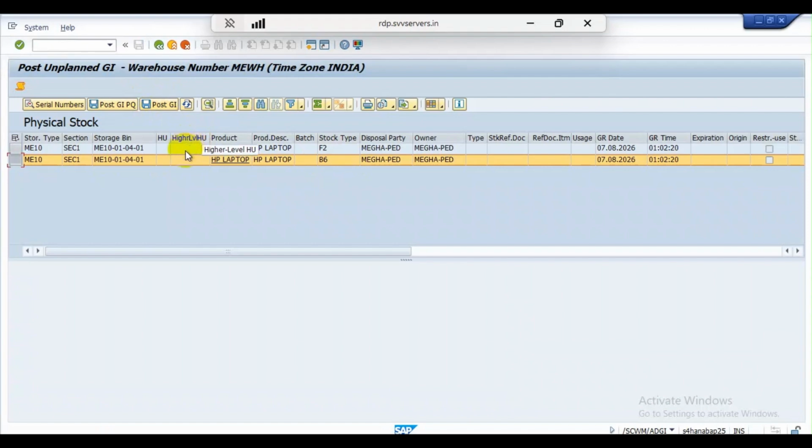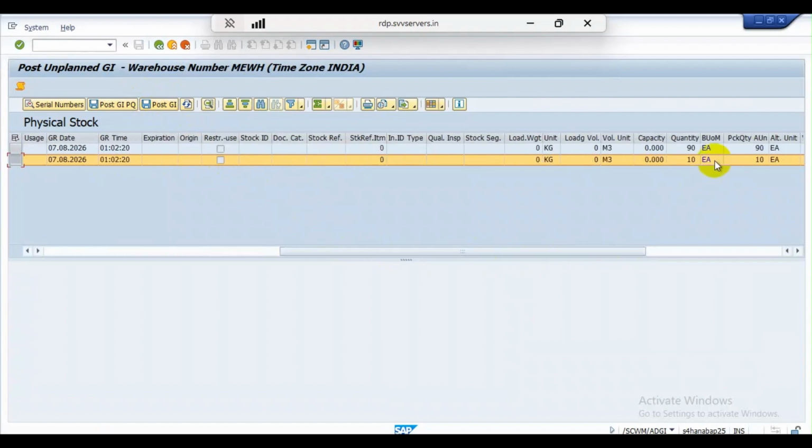If you have doubt that out of these 10 laptops, 5 laptops are doubtful whether their quality is good or not, then you can post partially.